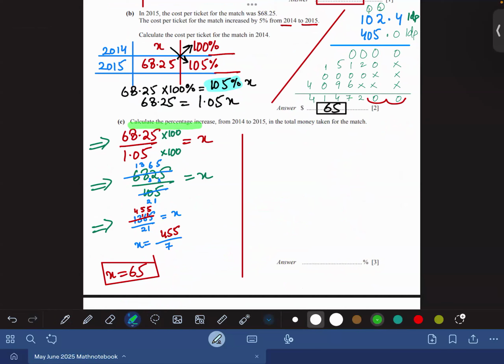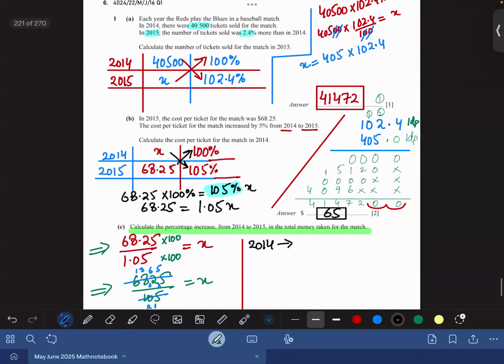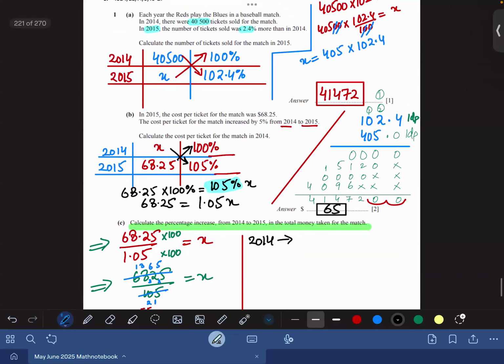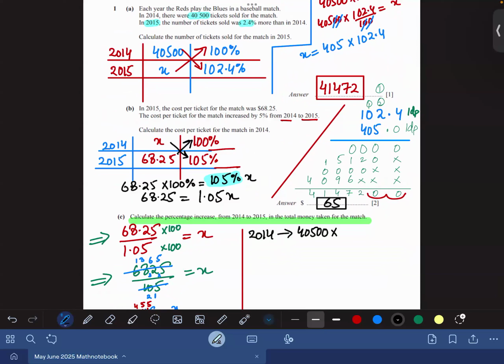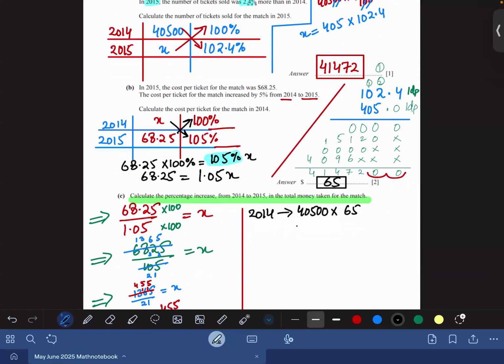Calculate the percentage increase from 2014 to 15 in the total money taken from the match. Okay, total money. It is not about tickets. So total money. So 2014 first. In 2014, 40,500 tickets were sold. Agree? Now multiply this with the 2014 ticket price, and that was 65 in the previous part.